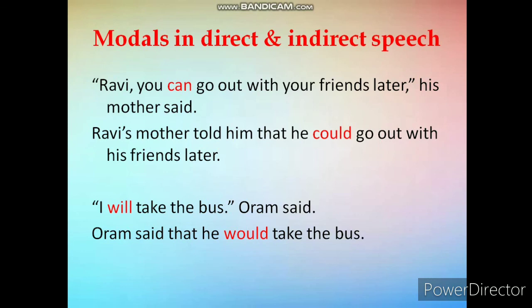See the example. Ravi, you can go out with your friends later, his mother said. Ravi's mother told him that he could go out with his friends later. I will take the bus, Aurum said. Aurum said that he would take the bus.